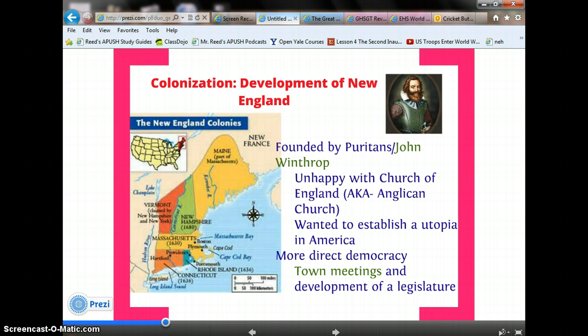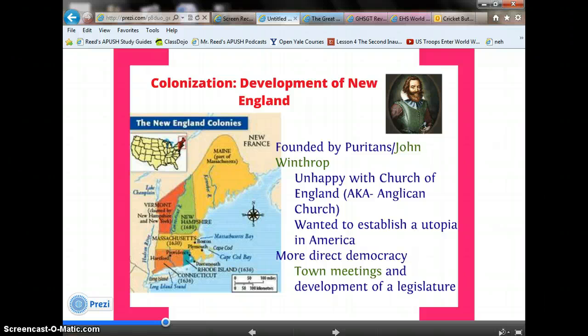Next up, you have the development of the New England colonies. New England colonies are going to be founded by the Puritans and a leader named John Winthrop. They were unhappy with the Church of England, also known as the Anglican Church, and wanted to establish a utopia or perfect community in America.